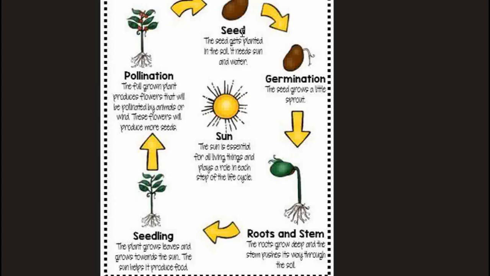So this is the plant life cycle. After pollination, it will form seed, and the seed will start to germinate. In the process of germination, it starts to grow roots and stems, and the plant grows into an adult plant with the help of the sun. Then it goes through pollination again, so this is the life cycle of a plant. Pollination can be helped by insects or other methods.